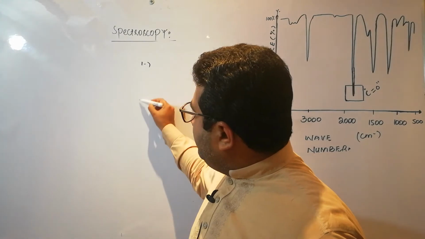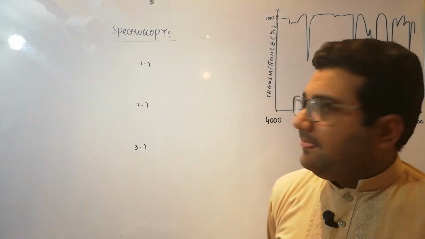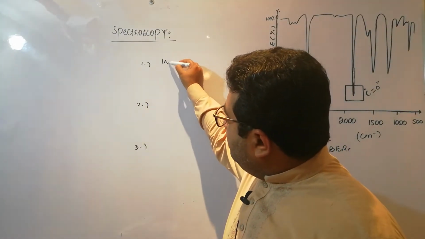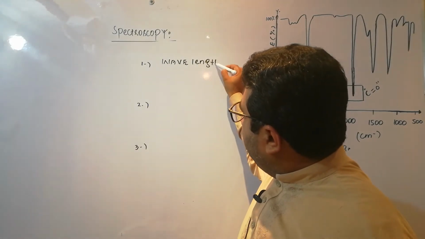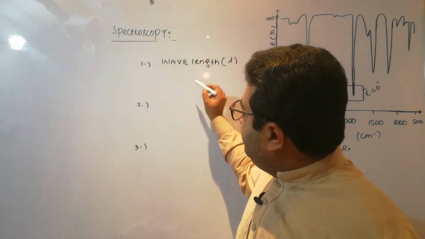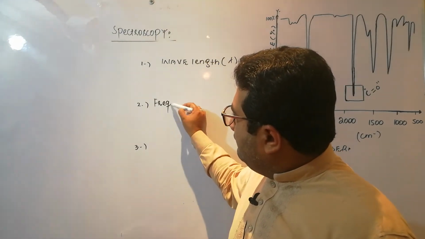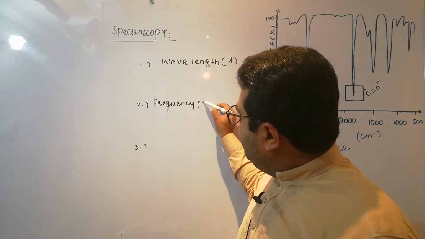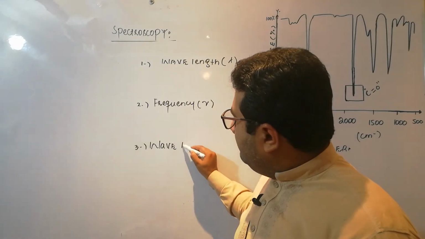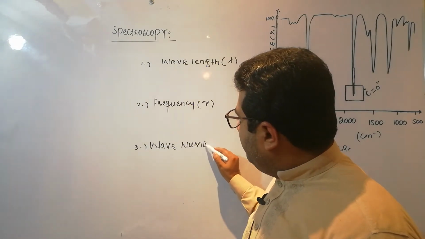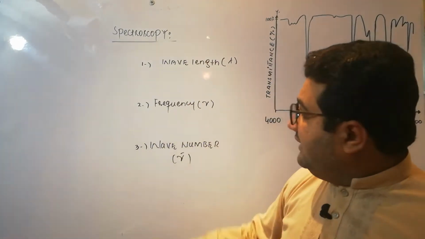There are three important properties of electromagnetic radiations. The first is wavelength, symbol is lambda. The second is frequency, nu, and the third is wave number, nu bar. What is wavelength?